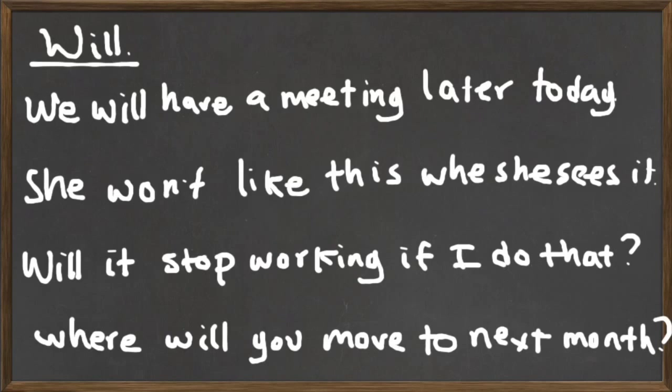Okay, well, the next one we have is will, and will is actually simpler to use. All we have to do is use it between your subject and your verb, and you will have a future reference or a future plan. For example, we will have a meeting later today. Example number 2, she won't like this when she sees it.